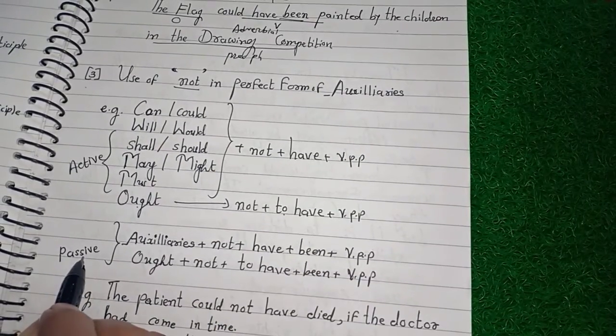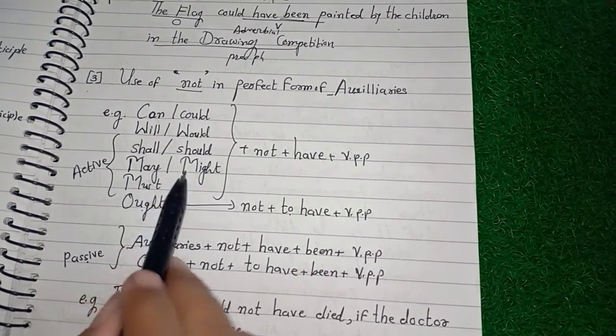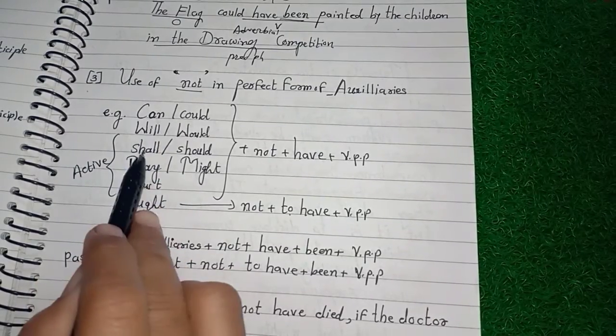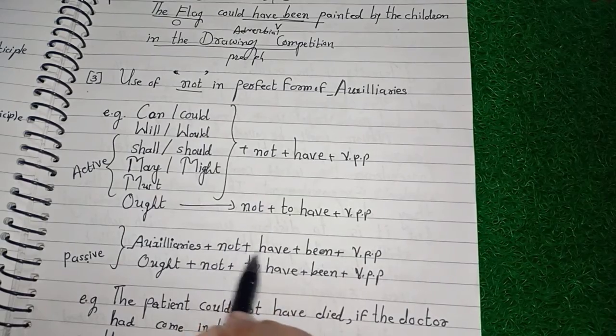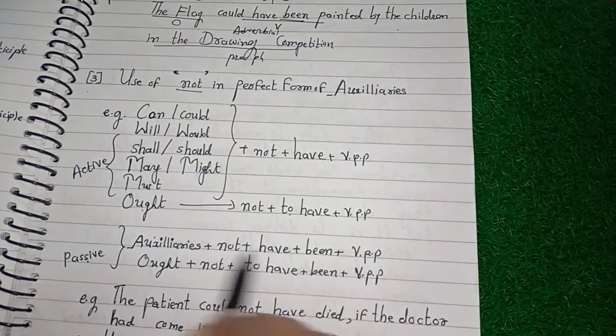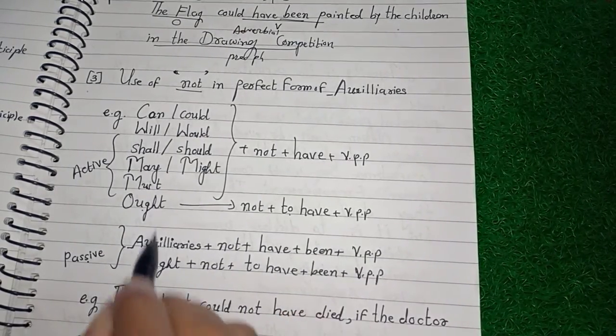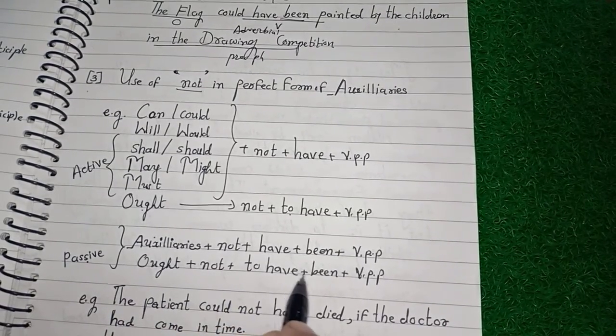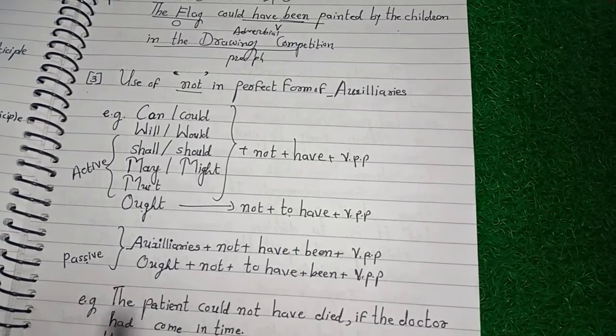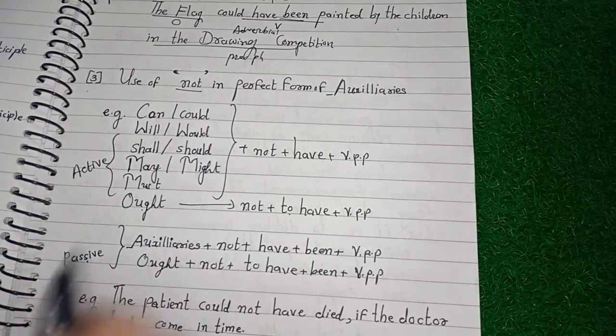See, in a passive structure, you can see can, could, will, would, shall, should, may, might, must, ought, with not, plus have, plus been, plus VPP. This is a passive voice structure. Now with ought, plus not, plus to, have, plus been, plus VPP. This is the passive voice structure of ought.